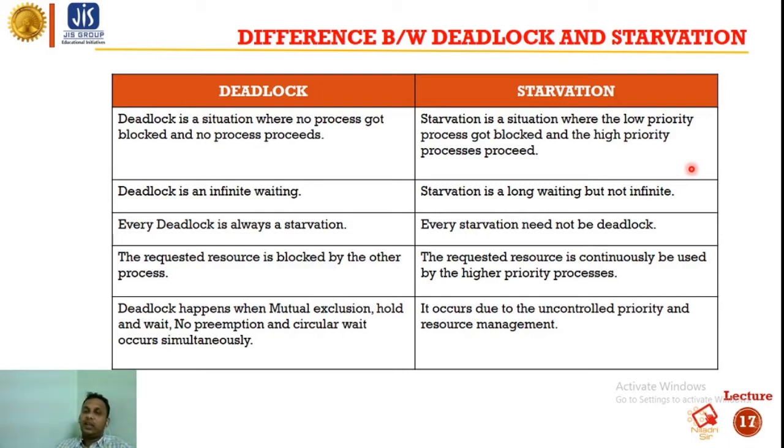In case of deadlock, we do not see whether the process is of the highest priority or low priority. But in case of starvation, we look at whether it is a low priority or the highest priority process. The highest priority process gets executed, and we block the low priority process.